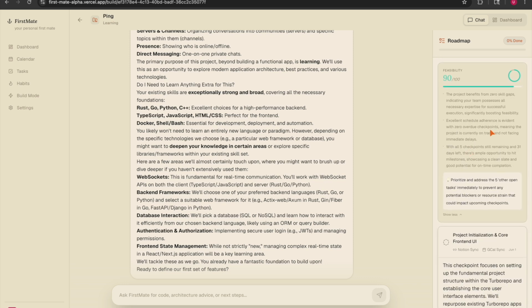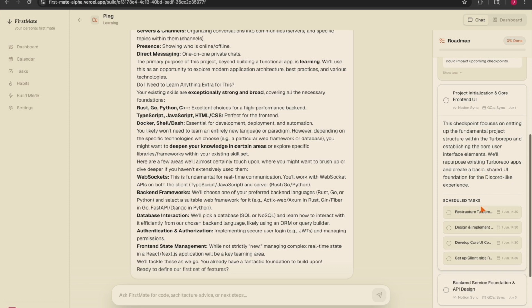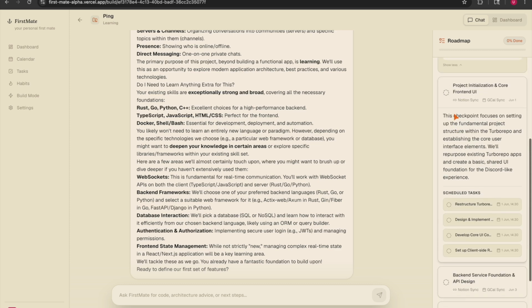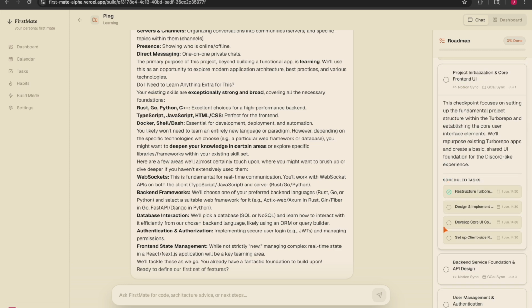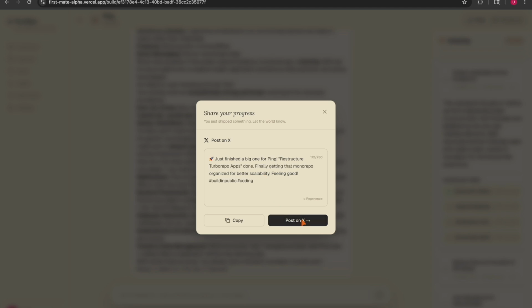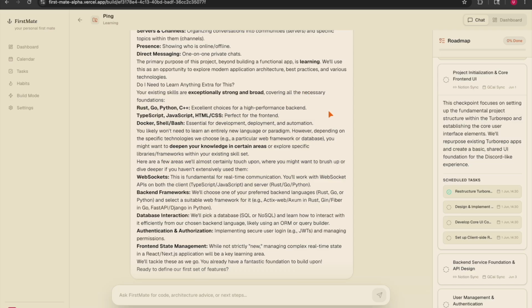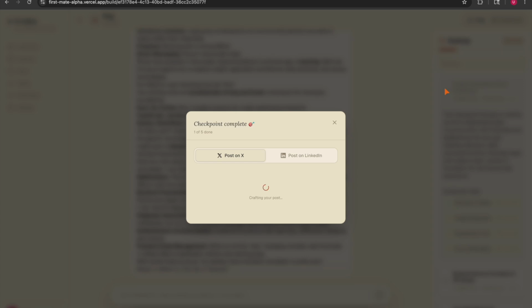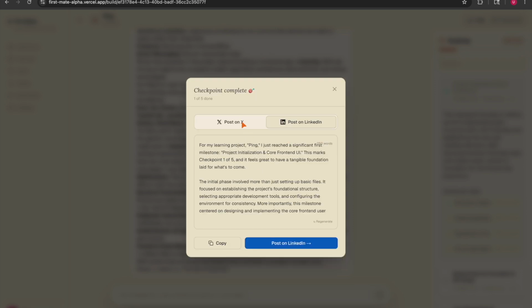Also we have a built-in public mode, where on completion of a task or a checkpoint, they can post it on their LinkedIn or X. On completion of tasks, it gives a curated post that people can post on X, as X is a frequently postable platform. They can directly post or copy it and post it with a picture. After completion of a checkpoint, they will get a curated post to post on X as well as on their LinkedIn. Again, they can post it directly or copy it and post it with a picture.